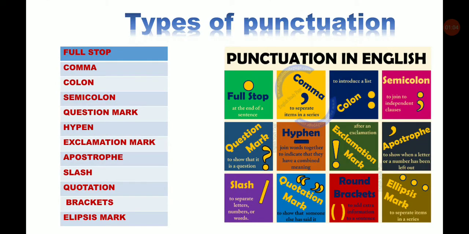Here, there are different types of punctuation which we are going to learn. The first is full stop, comma, colon, semicolon, question mark, hyphen, exclamation mark, apostrophe, slash, quotation mark, brackets, ellipsis mark.